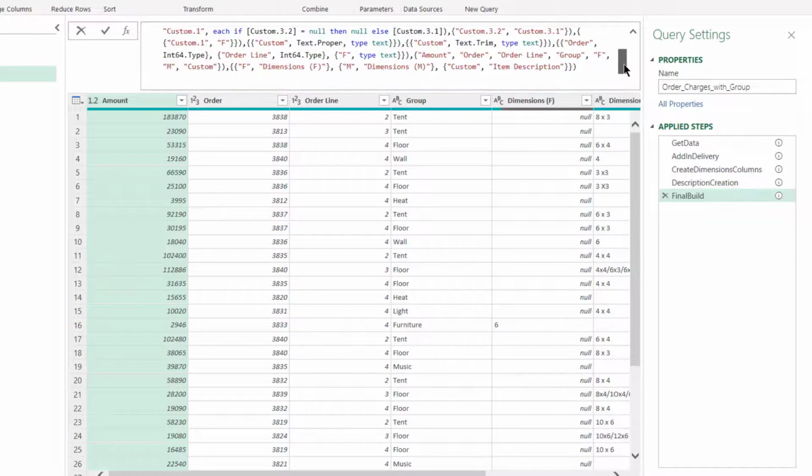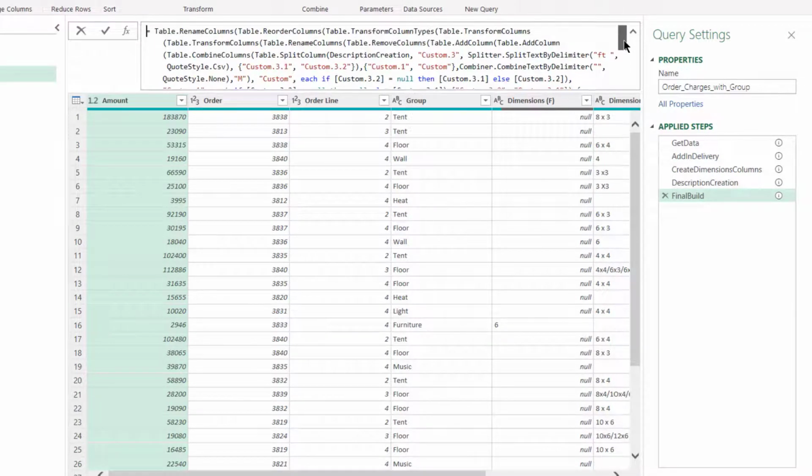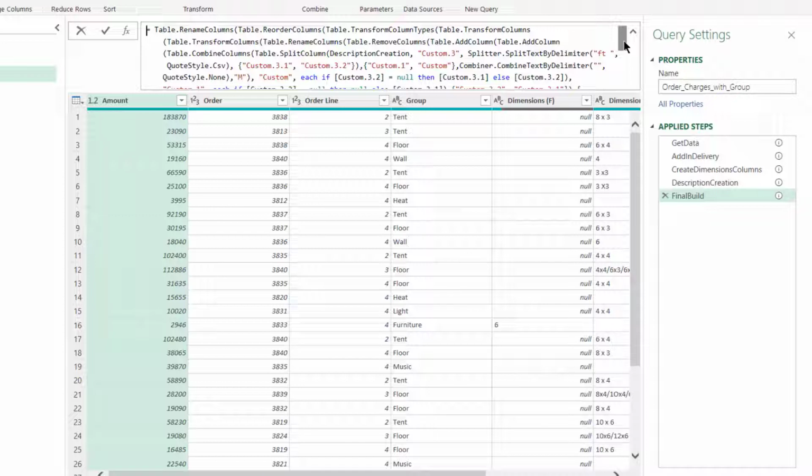Now, there are times when it's a good idea to combine some of these steps. For instance, if you are making things simpler, or if you're working with a relational database and you want to have all the steps together that will create the select statement against your database, if you want to do query folding. But really, if you want someone else to understand what's going on here, then the best thing is to keep to separate steps for separate functions.